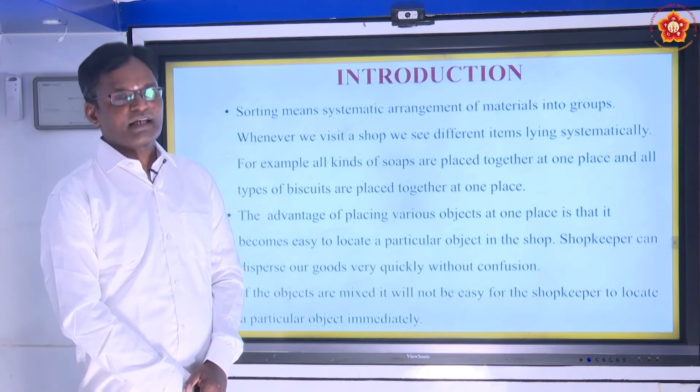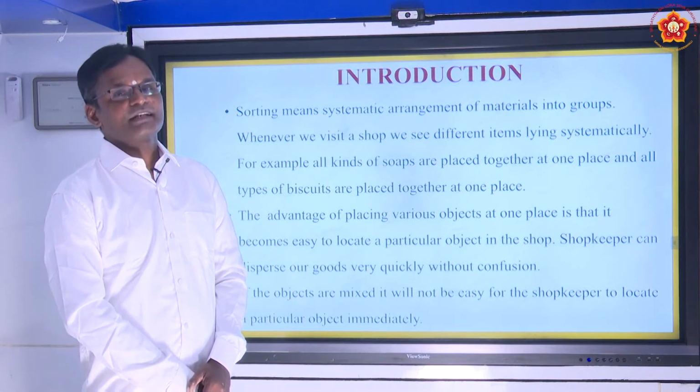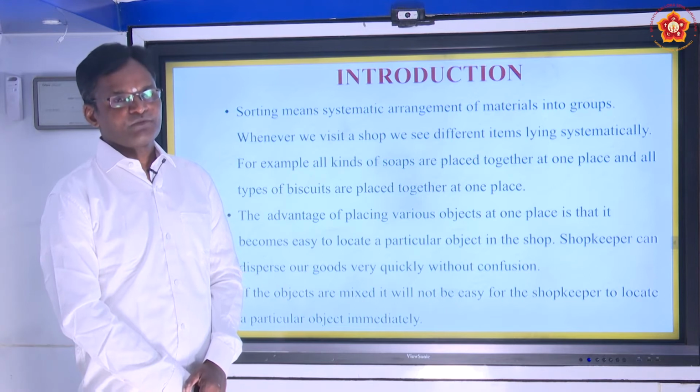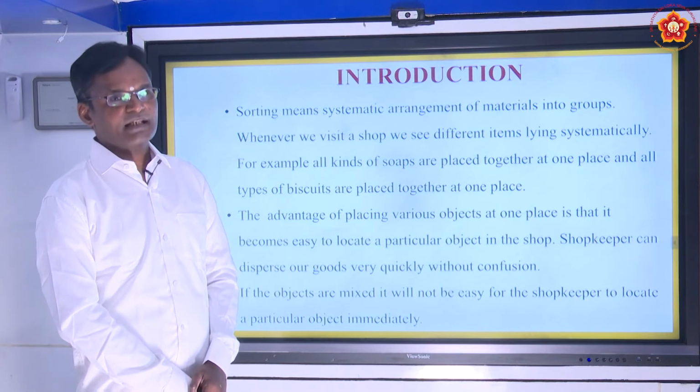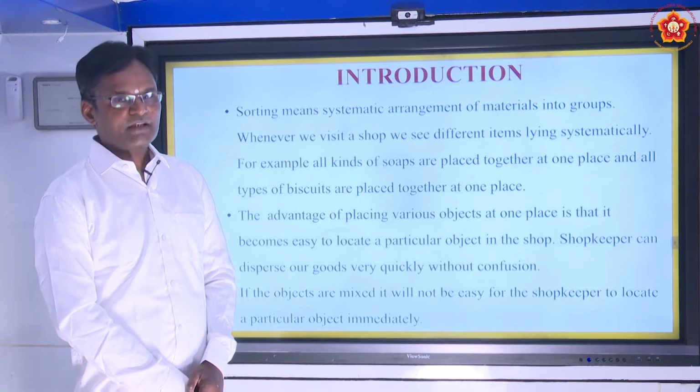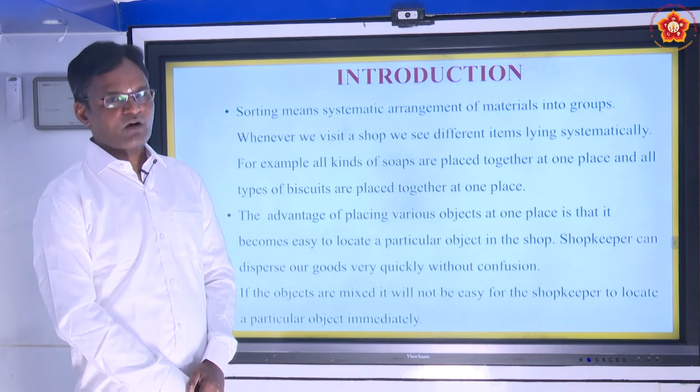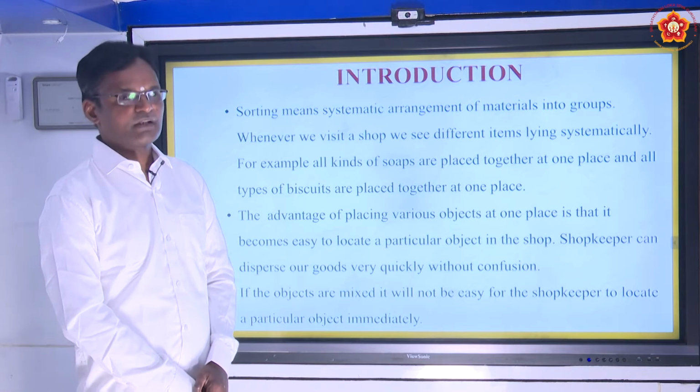Why? Because they have arranged it in an orderly manner. That is called sorting. Therefore, sorting is nothing but systematic arrangement where we can identify the object very clearly without confusion.